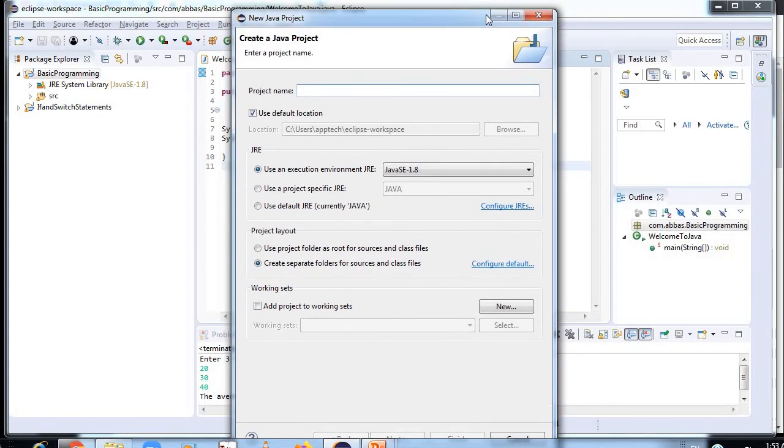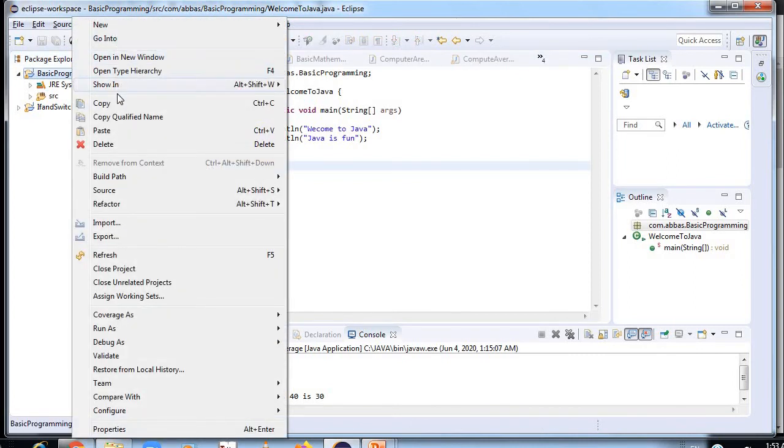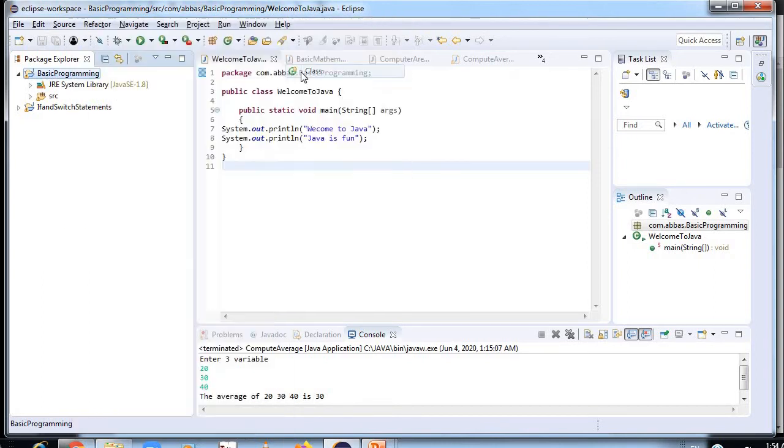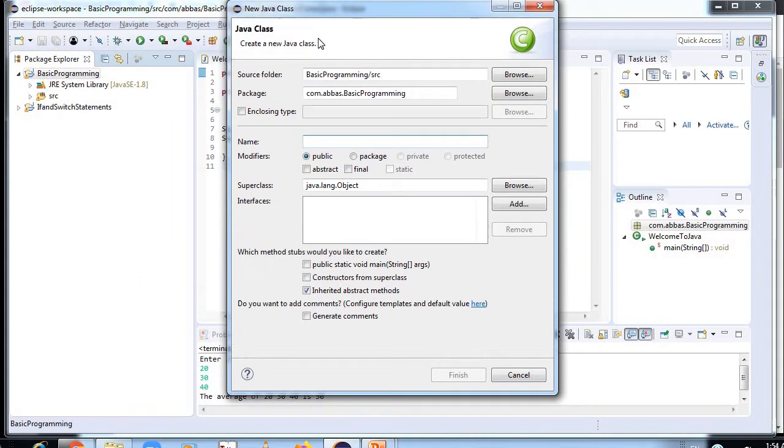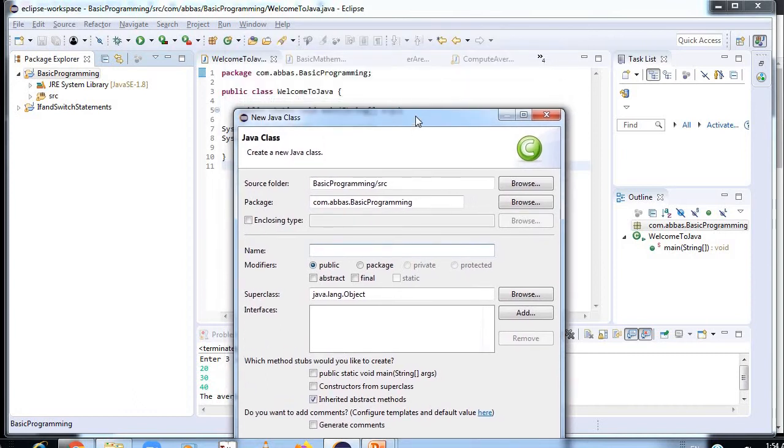After getting a new project, in the new project you have to right-click, and then go to New, Class. Then you have to fill in the new class details. In the package, com dot will be written by default. You have to write your class name, and I have written my project name, basic programming. Then over here you have to write what programming you are doing. First I am doing the program named Welcome to Java, so you can write Welcome to Java over here in the name column.